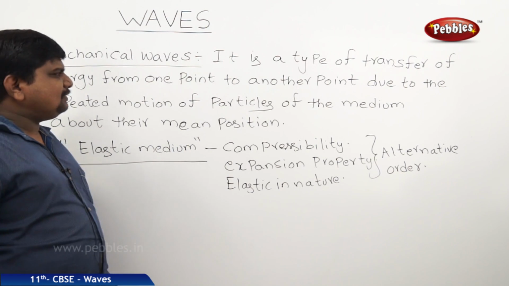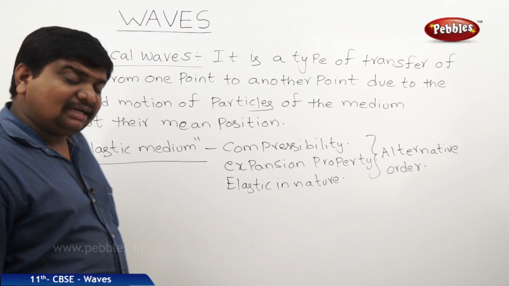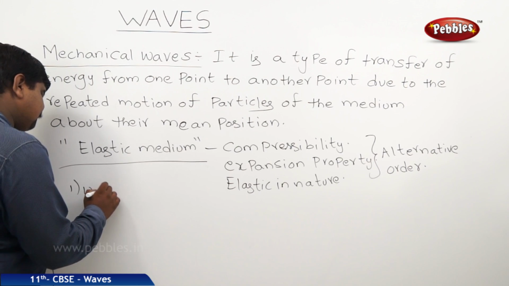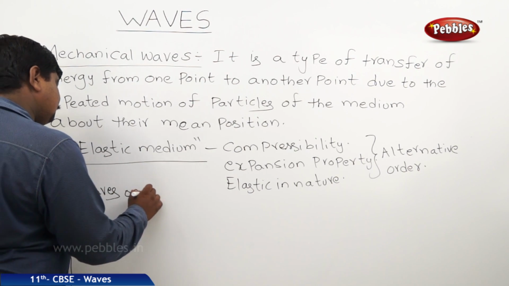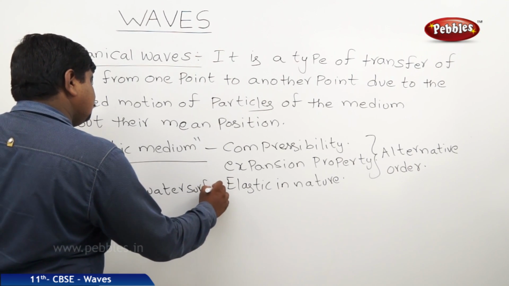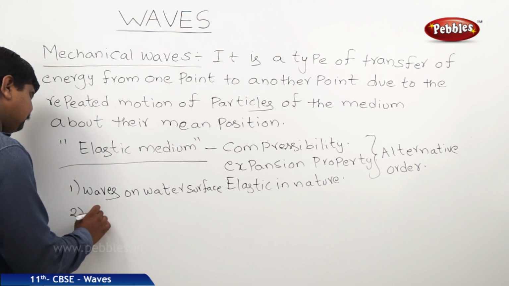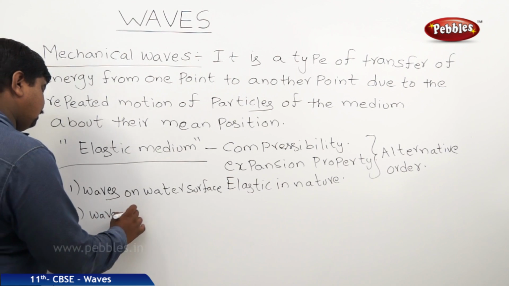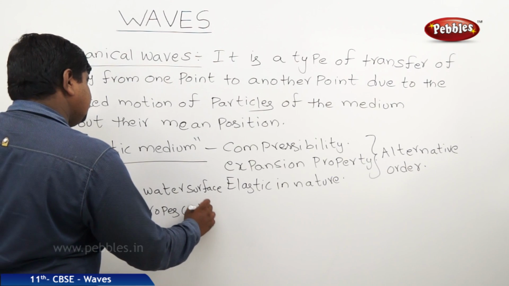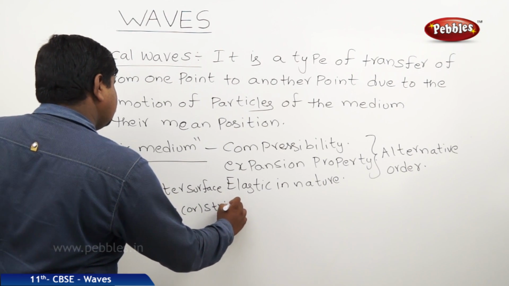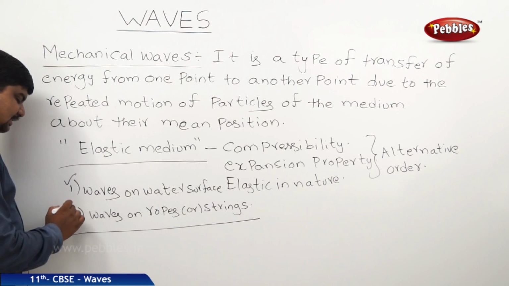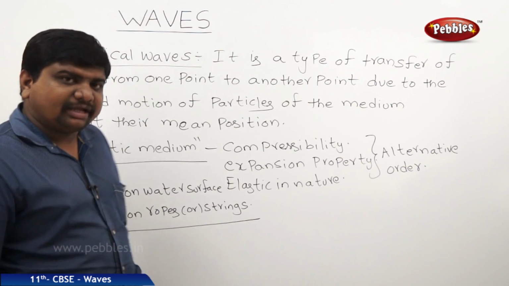So what are the examples of the mechanical waves that we can observe in different places? The first one is waves on the water surface. The second one is waves on ropes or strings. Now we will discuss these two examples under the case of mechanical waves.